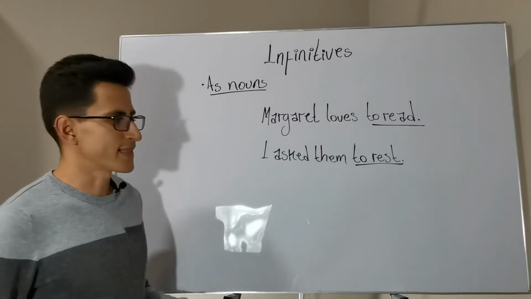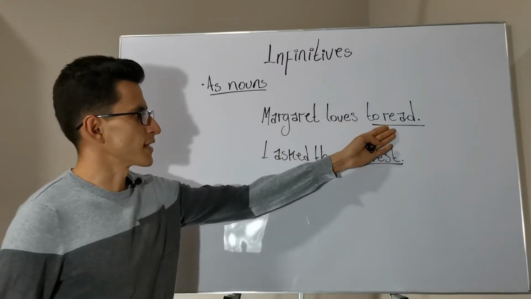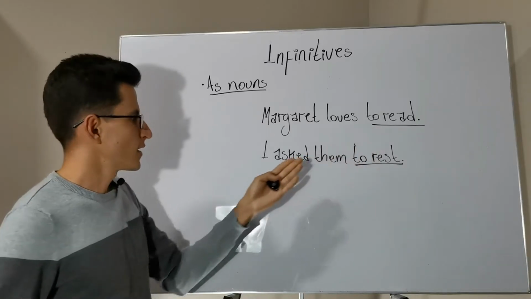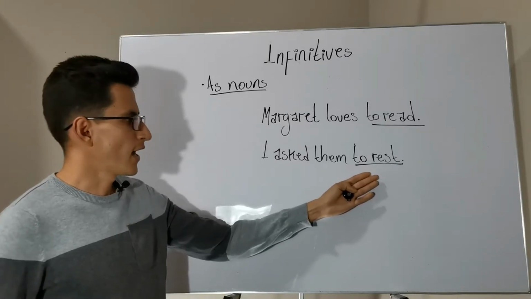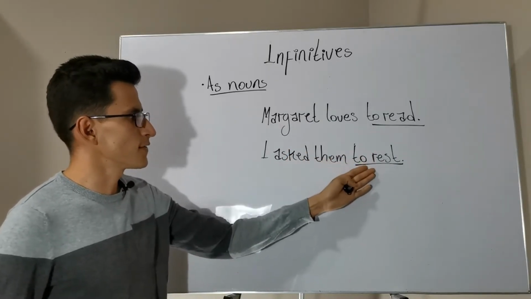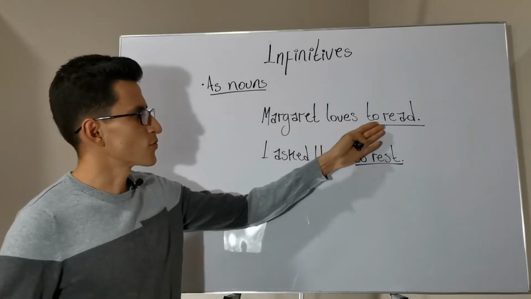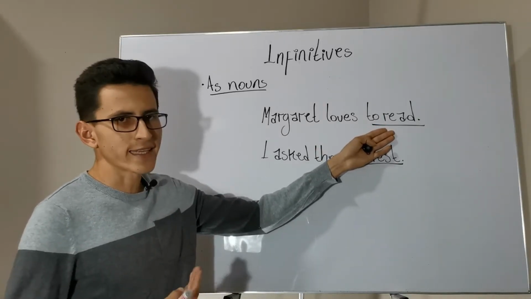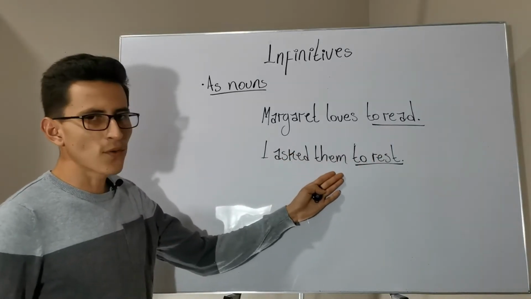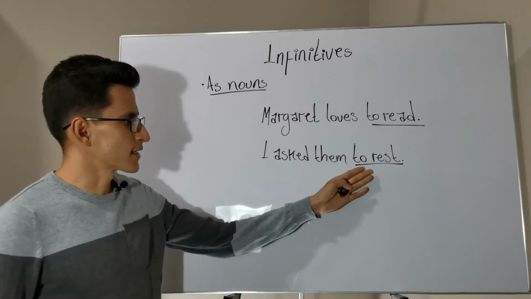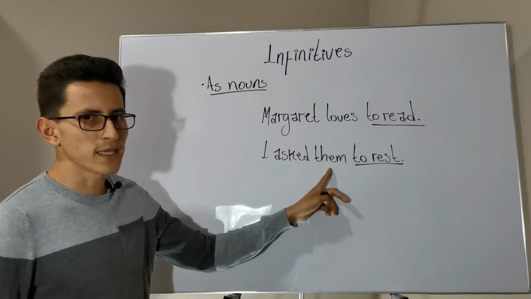Here I have two sentences. Let's check them out. Margaret loves to read. Here we have an infinitive. I ask them to rest. Here we have another infinitive. And if we see, both infinitives are direct objects. Margaret loves what? To read. We have an infinitive acting as a noun, playing the role of the direct object. I ask them what? To rest. This is the direct object, and the pronoun them is the indirect object.